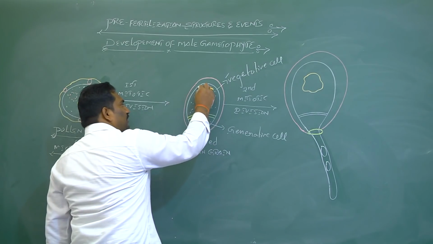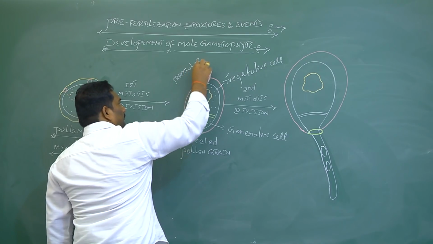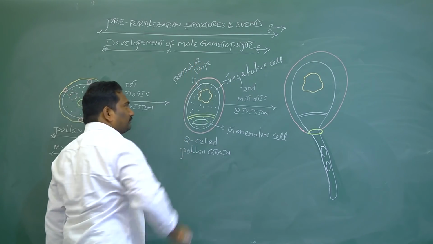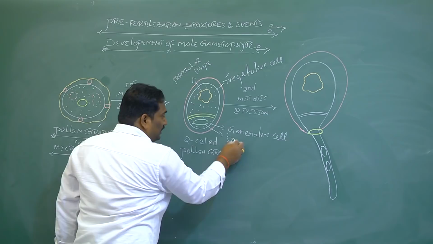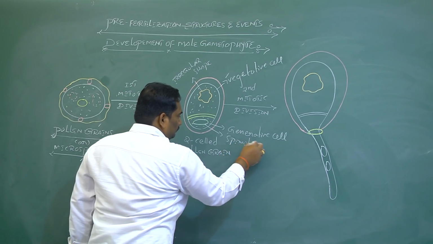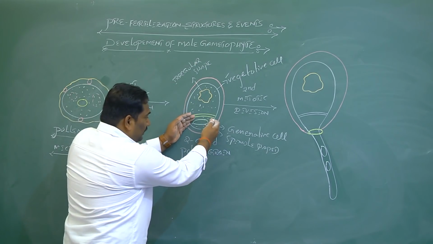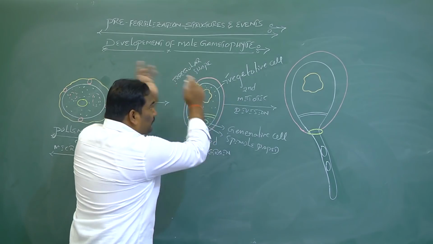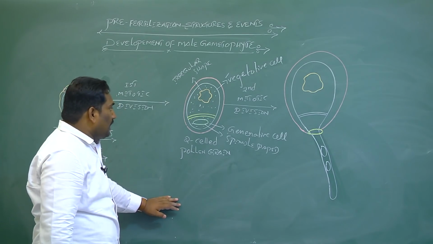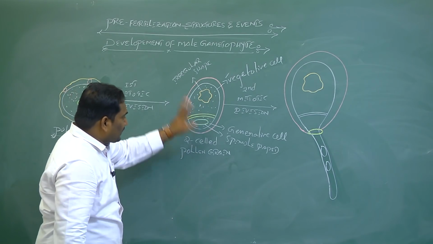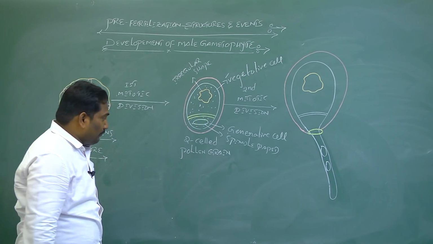The vegetative cell nucleus is irregular in shape and large in size. The generative cell nucleus is spindle shaped. The generative cell floats in the cytoplasm of the vegetative cell. In this 2-celled pollen grain, the larger cell is the vegetative cell and the smaller cell is the generative cell.